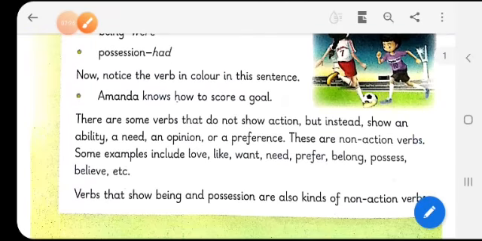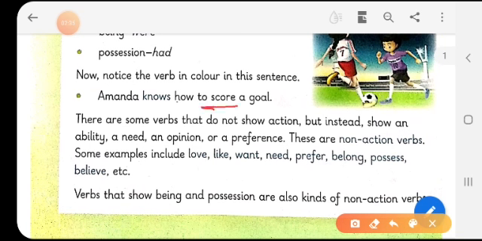Now notice the verb in color in this sentence. Amanda knows how to score a goal. So here you have the verb score. There are some verbs that do not show action but instead show an ability, a need, an opinion or a preference. So these are non-action verbs.